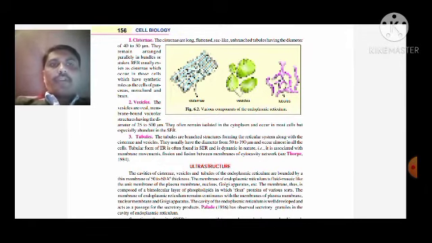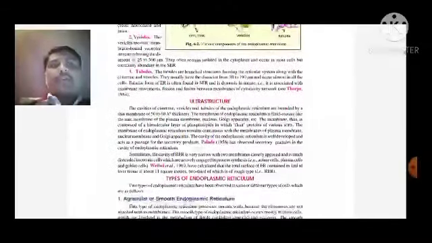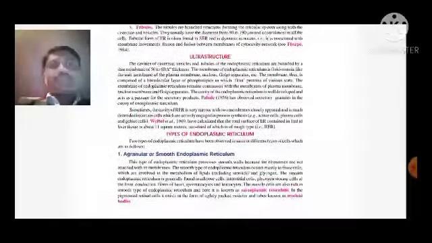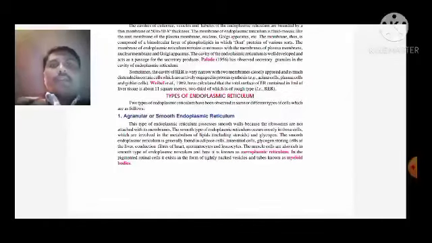Tubular ER is often found in SER, that is smooth endoplasmic reticulum, and is dynamic in nature. Dynamic means what? It is associated with membrane movements, fission and fusion between membranes of the cytocavity network. So these are the three main components of the endoplasmic reticulum. With these three components, the endoplasmic reticulum is composed.